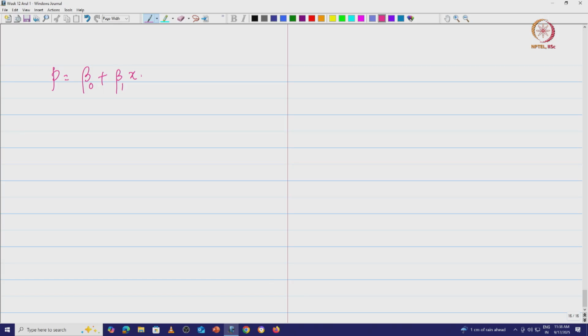This is what we would ideally want to do, as in the case of linear regression. But there is a problem. We try to use this relation between p and x.